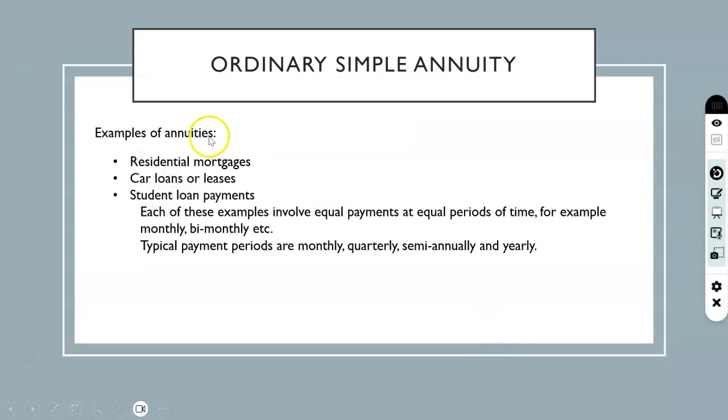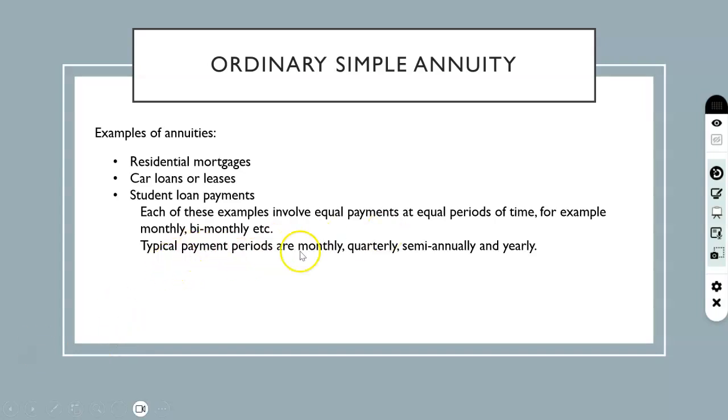Now, examples of annuities can be residential mortgages. If you are taking a house loan and you are paying a mortgage, you will pay an equal amount every month, right? So, equal payments at equal intervals of time. Same thing for car loans or leases, student loan payments. Each of them involves equal payments at equal intervals of time.